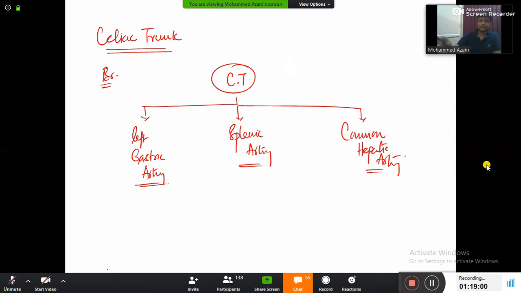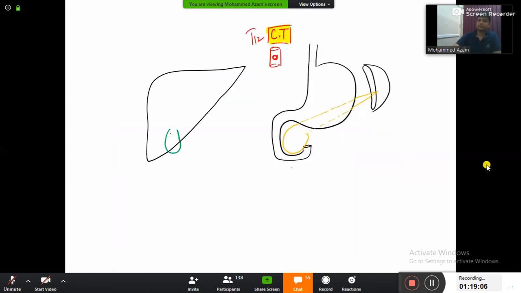Celiac trunk is going to give rise to like 3 branches. Out of that, the first one is left gastric artery. Celiac trunk will give the left gastric artery, and it is going along the lesser curvature. And this left gastric artery, on the way, is giving only and only one branch to the esophagus, and these branches will be esophageal branches.